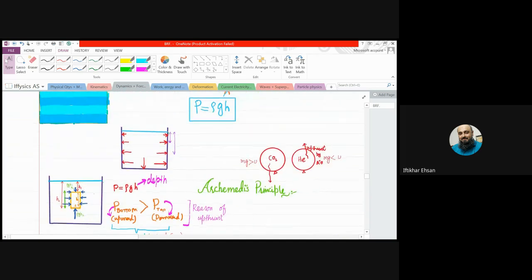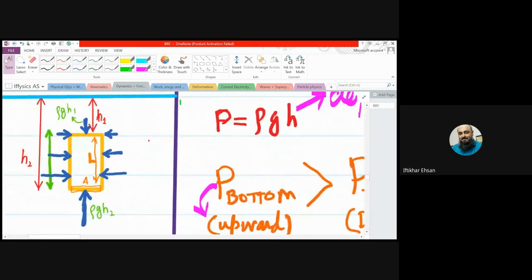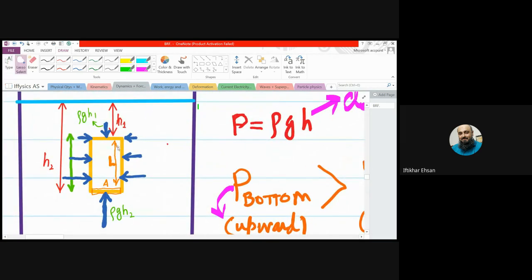Now consider this, beta, in this diagram. Let L be the length, and this is H1, this is H2. Can you just imagine for a minute, if we subtract H1 from H2, isn't it equal to the length? Yes, sir.